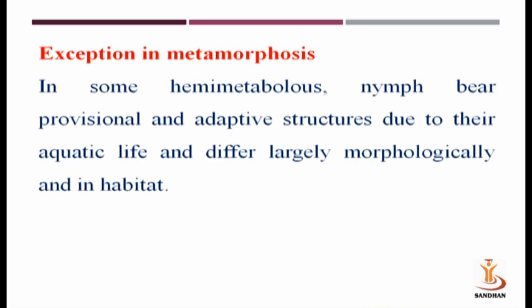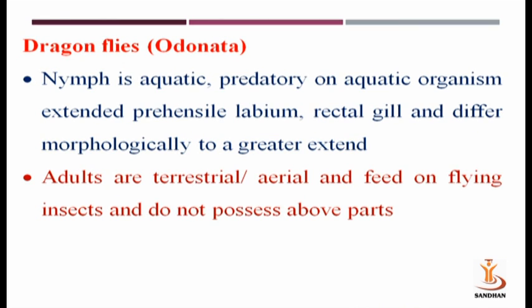Exceptional cases in metamorphosis. In some hemimetabolous insects, nymphs bear provisional and adaptive structures due to their aquatic life and differ largely morphologically and in habitat. So, first exceptional case, dragonfly, order Odonata. Nymph is aquatic, predatory, and feeds on aquatic organisms, with extended prehensile labium, rectal gill, and differs morphologically to a greater extent.